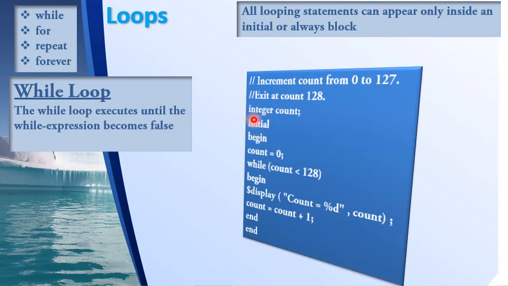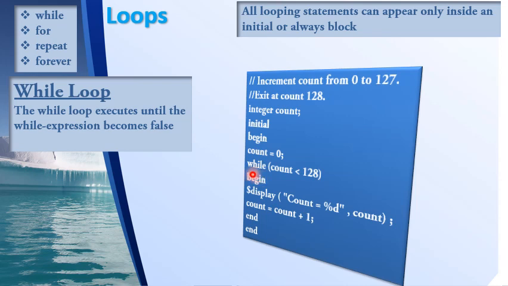An always block is not required, because in an always block we put a sensitivity list which triggers the continuous looping of the execution of the always block. But here it is not required. The initial block will be executed only once. Inside that we have the loop with the appropriate condition. So inside the initial block, count is initialized to 0.